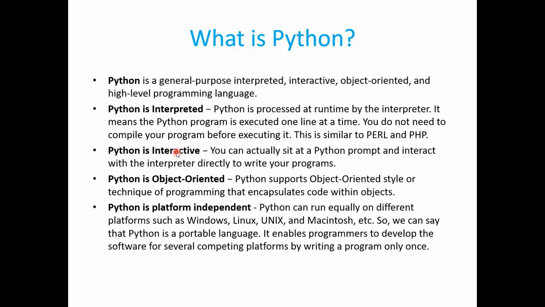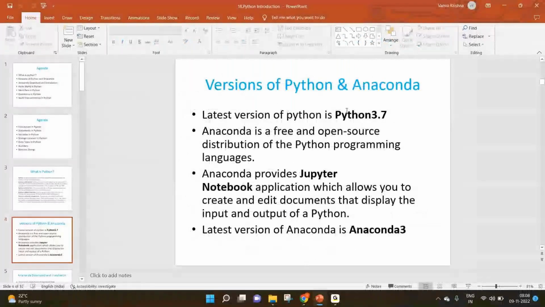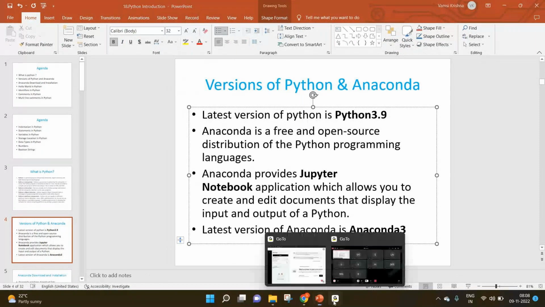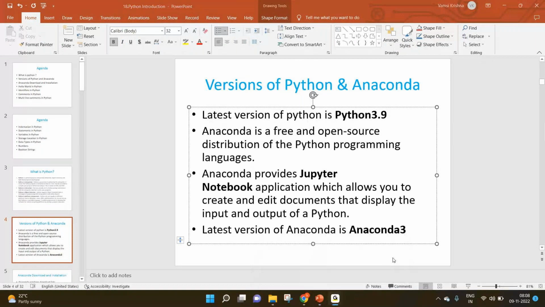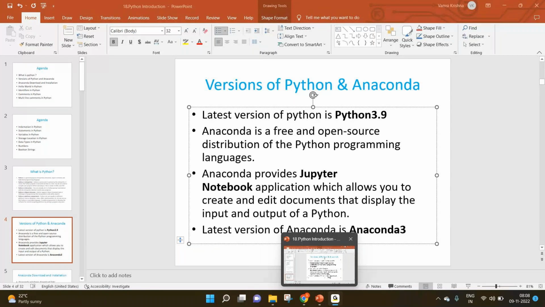Python is also platform independent. You can run the same code on different machines: Windows, Linux, Unix, Mac, etc. Python also supports object oriented concepts. We'll learn all those as we progress. The latest version of Python available in the market right now is 3.9. You have to remember this because some interviews will ask: can you tell me the latest version of Python? Then your answer should be Python 3.9.